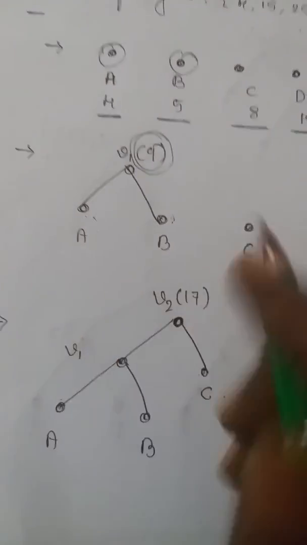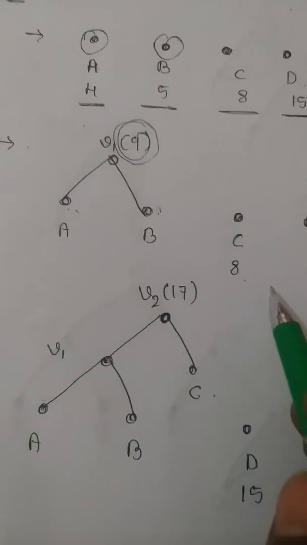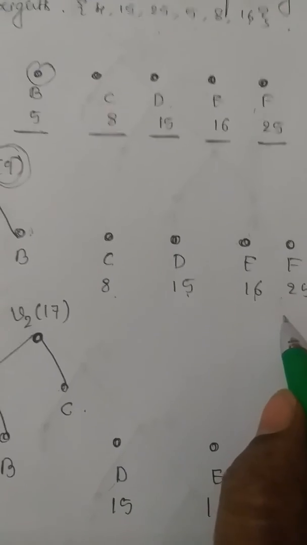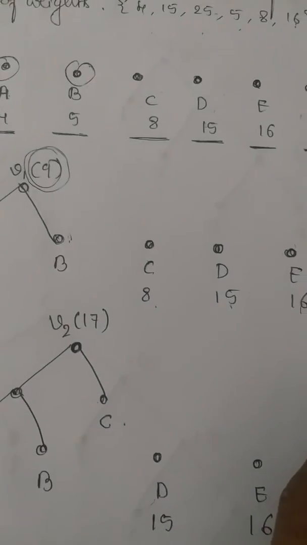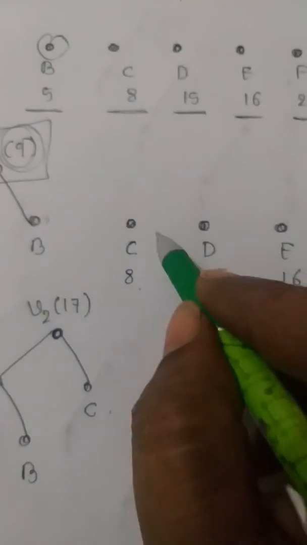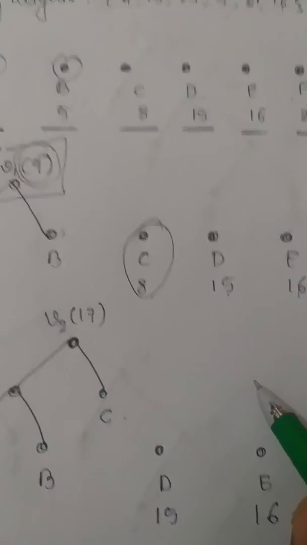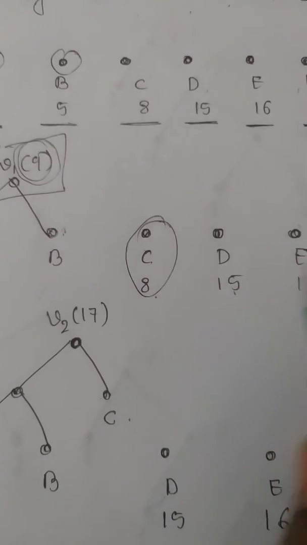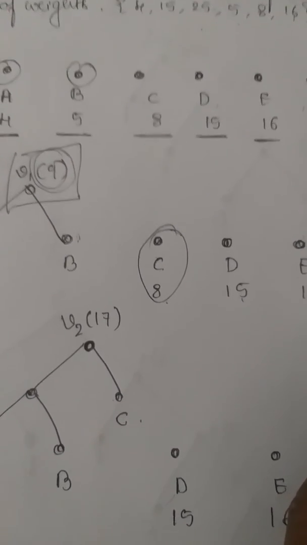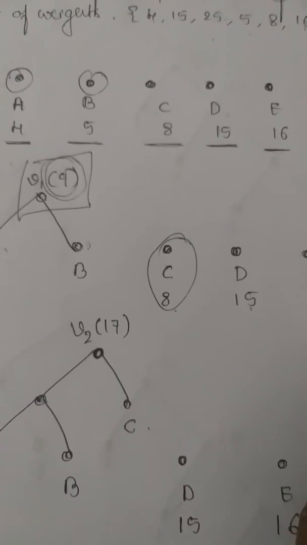Now among this V1, C, D, E and F, identify again the two minimum weight vertices, that is V1 and C. Correct or not? These are the two vertices among all the weights having minimum weight. So now we have to join V1 and C to the new vertex called V2.